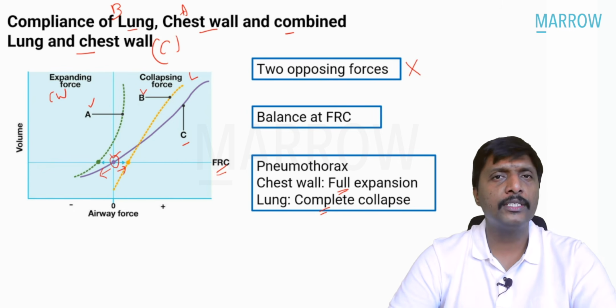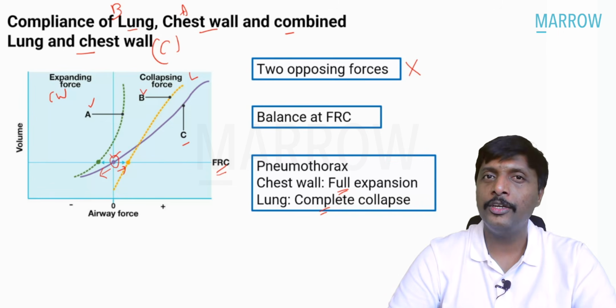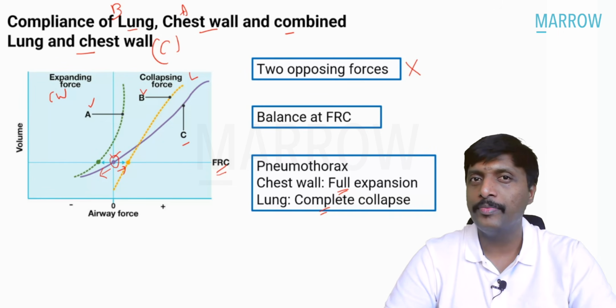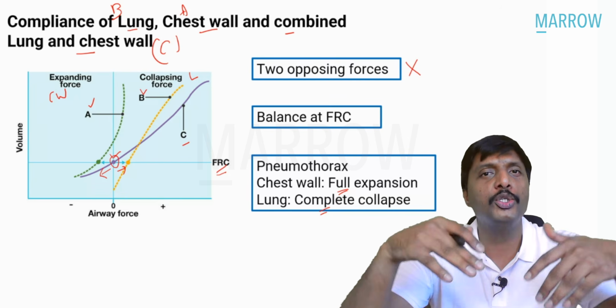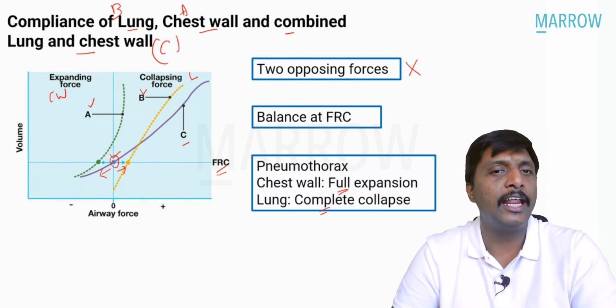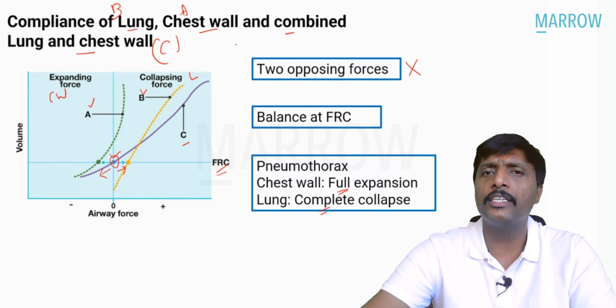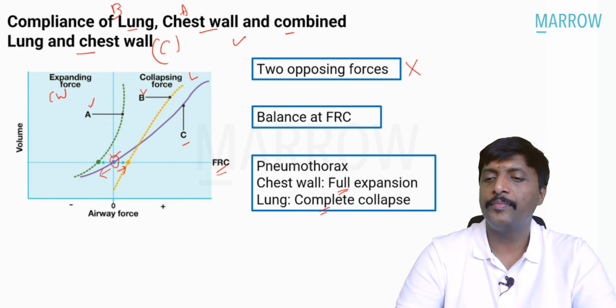So lung collapse, lung volume will decrease. Chest wall expansion, thoracic volume will increase. So pneumothorax: lung volume decrease, thoracic volume increase. That is the importance of this diagram. Again, asked numerous times over the years, very, very important area, compliance.